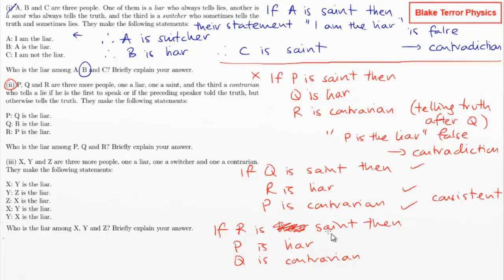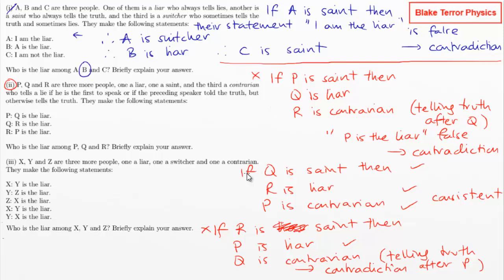So P comes out saying that Q is the liar, and yes, that is a lie, so that is fine. Then Q going after P would be telling the truth. Telling the truth after P is then saying that R is the liar. So there's your contradiction. So that works out fine as well. So we've ruled out R being the saint.